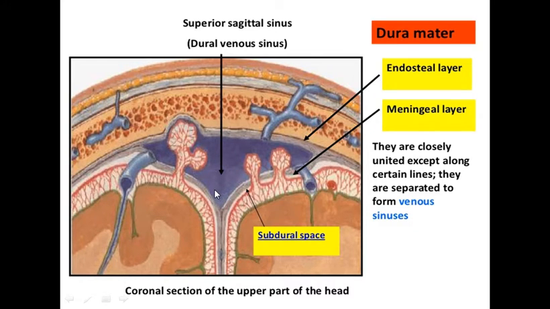dural venous sinuses, right? Now I repeat again, dura has two layers, the outer endosteal layer and the inner meningeal layer. These two layers are adherent at many sites of the brain. See, यहाँ पे दोनों adherent है, right? But there are few areas where these two layers are separated from each other, forming a sinus known as dural venous sinus, right? This is how the dural venous sinus is formed.